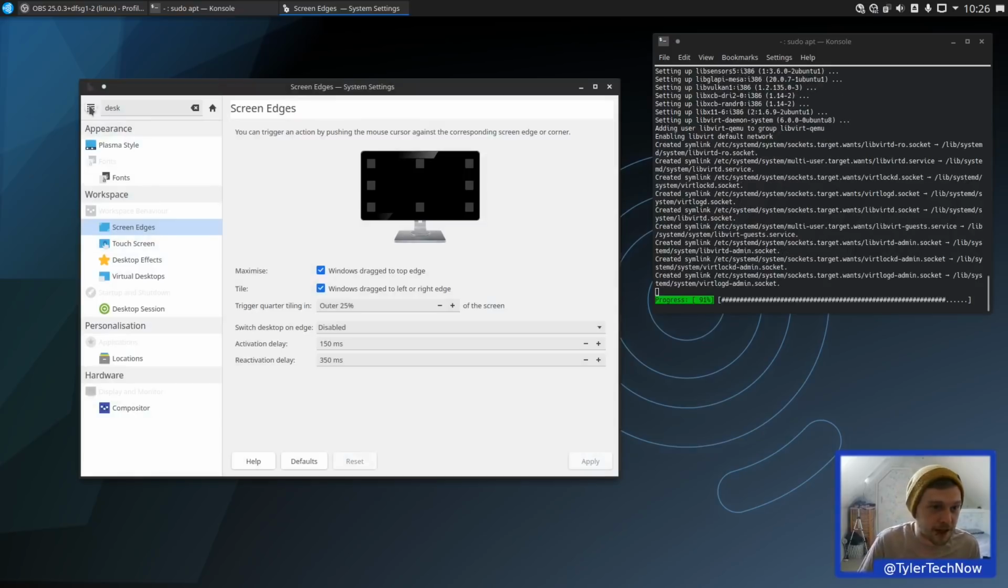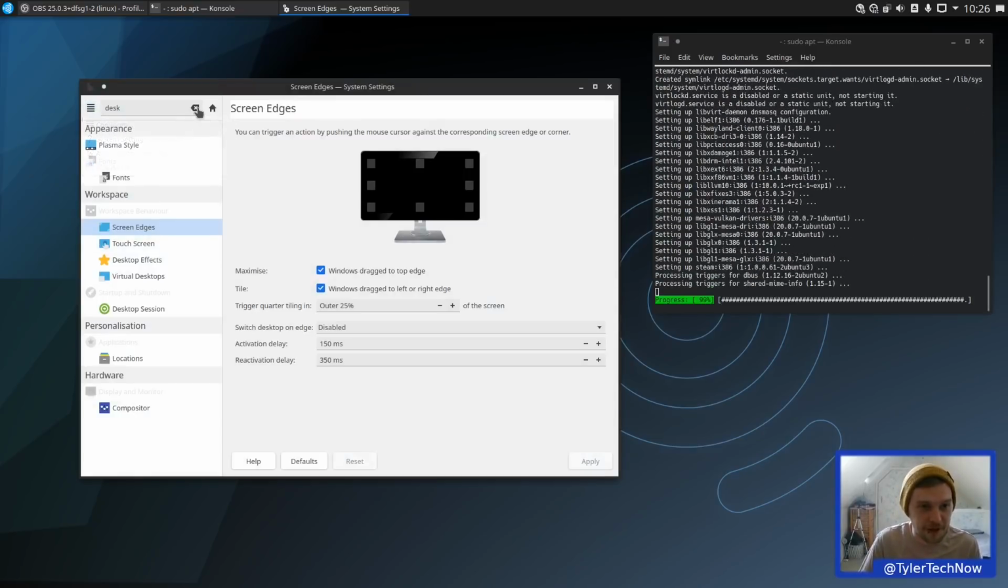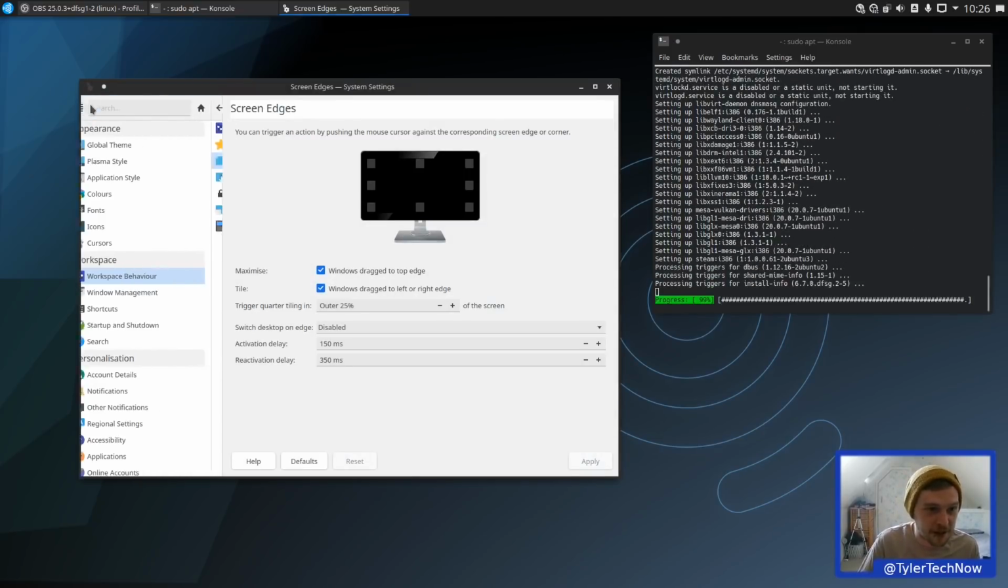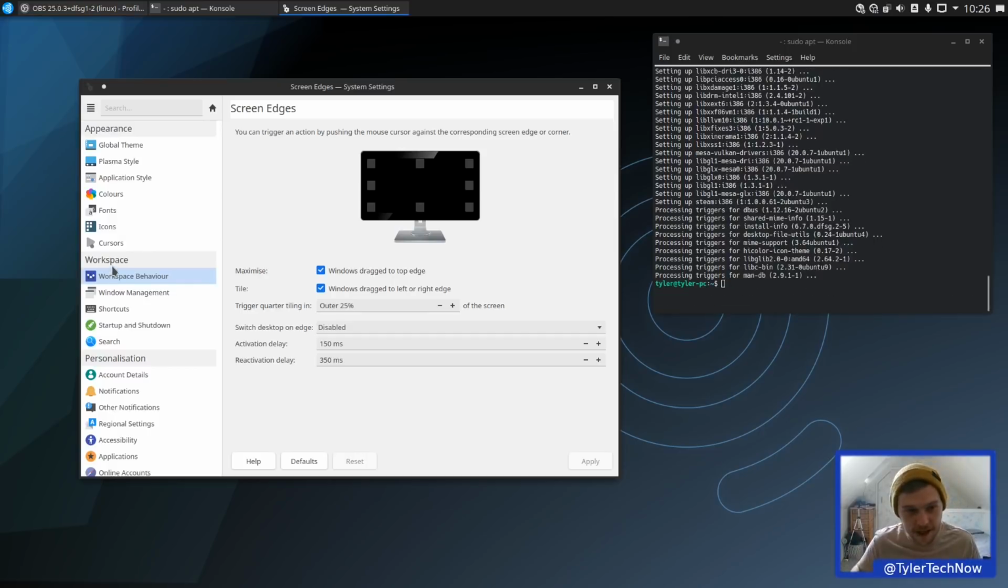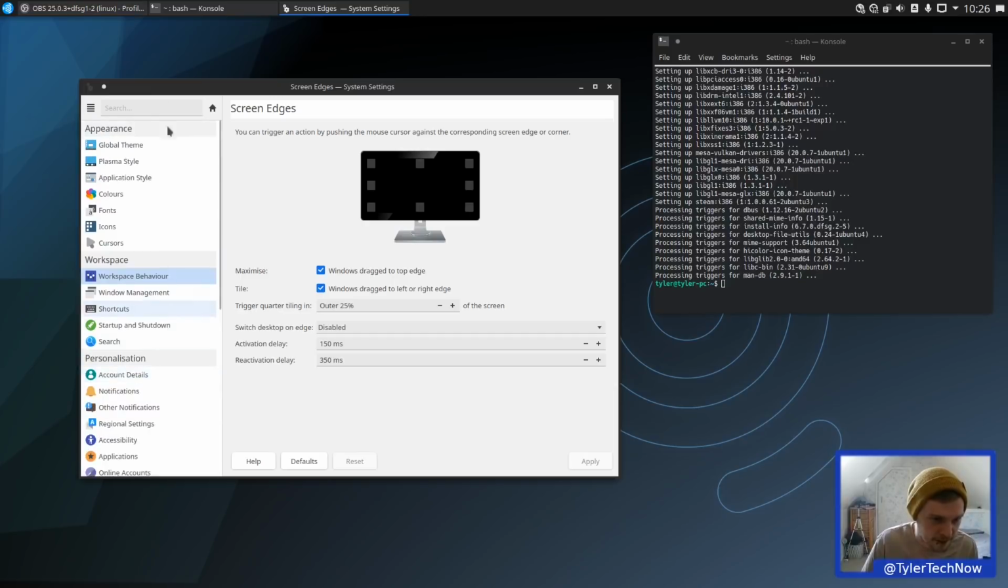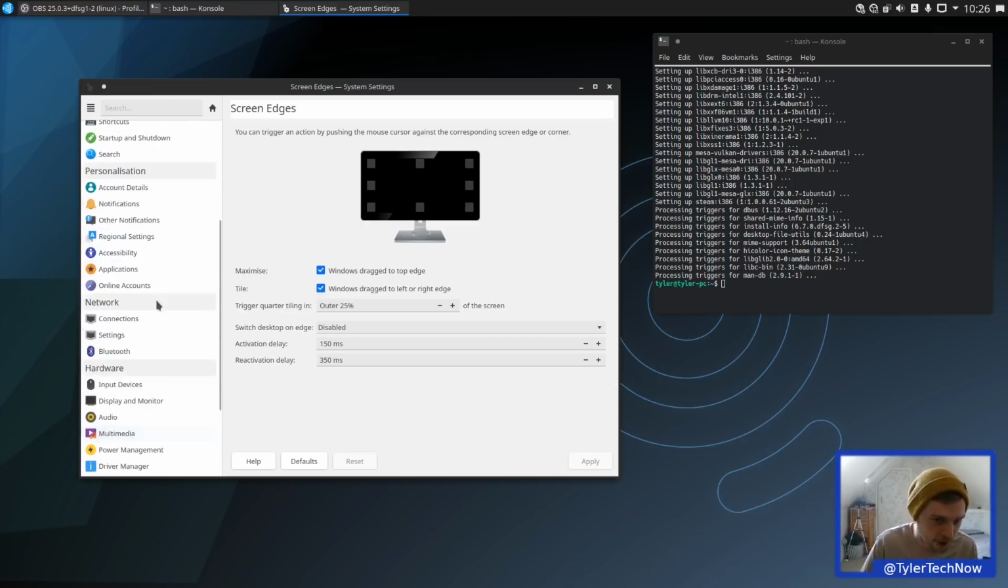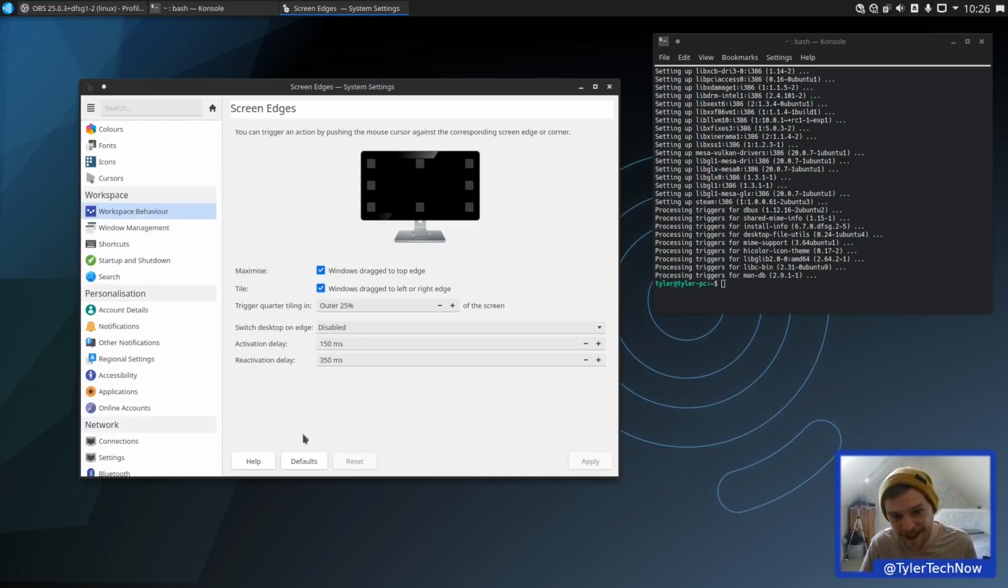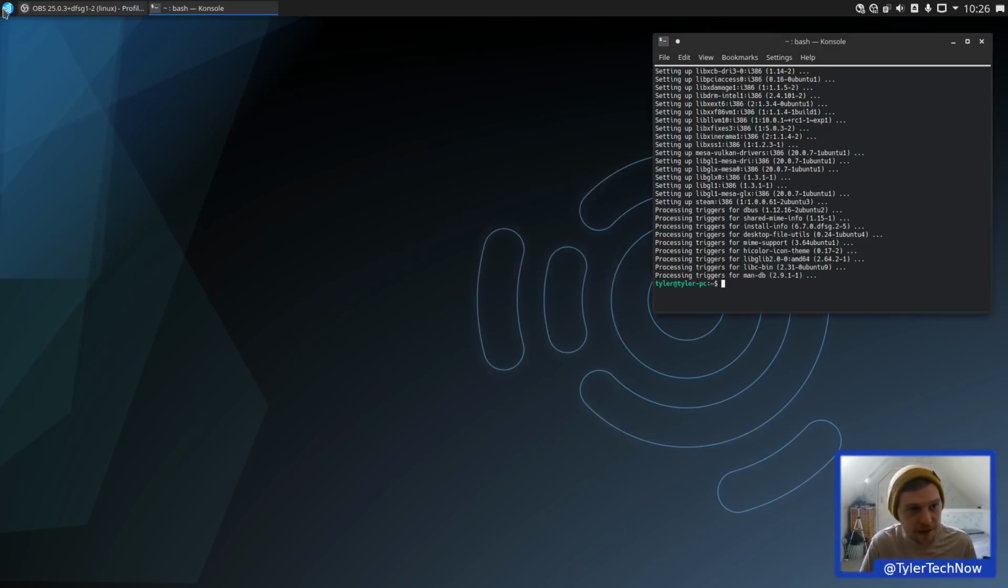Obviously, as we're now using KDE as opposed to XFCE, you get the KDE system settings, which is actually a bit more comprehensive, I find, than the XFCE settings manager. So you get a lot more stuff that you can do here. One of the benefits of having KDE as your desktop environment as opposed to XFCE.